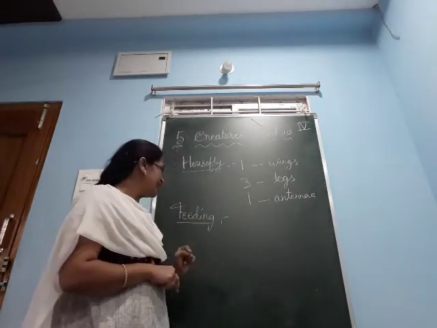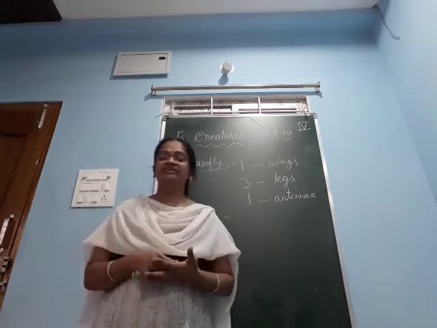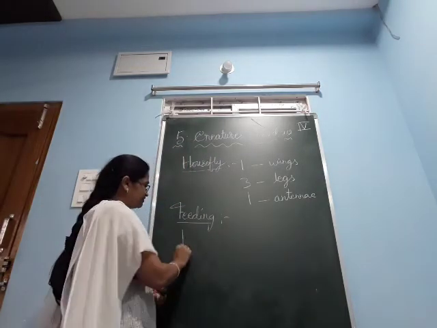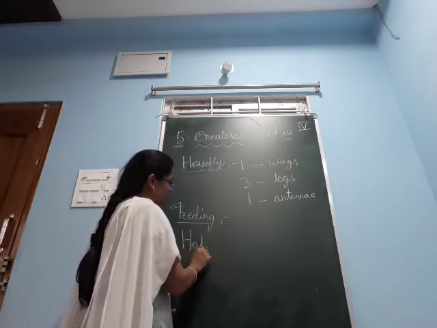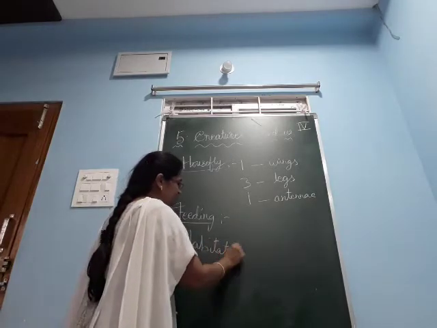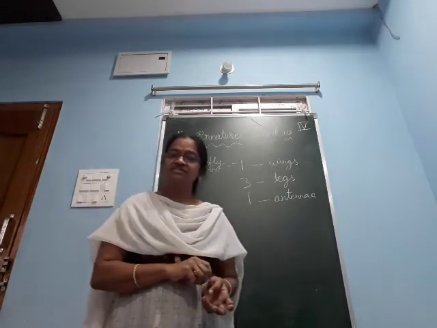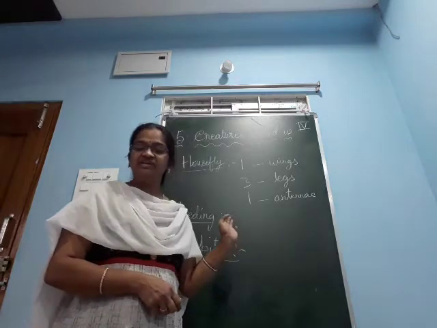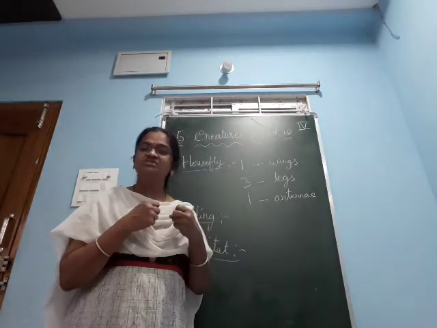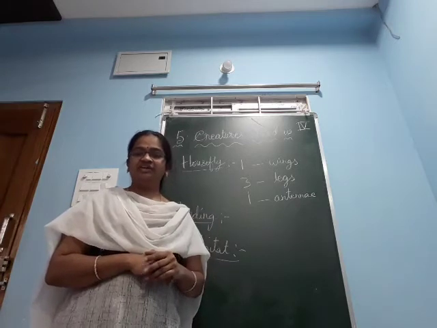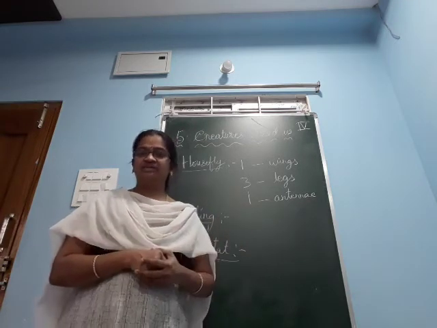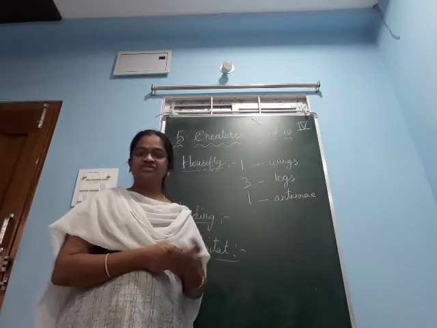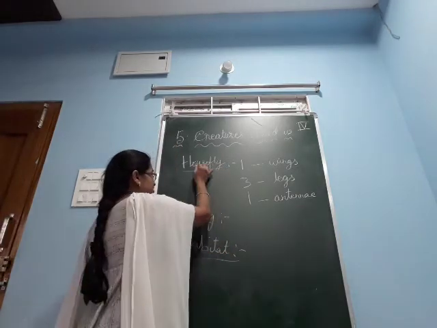Next, coming to the habitat. Habitat means where it is living, where it is present. What is the habitat of this housefly? Already you know this one. It is very simple and very common, which we see in our houses. It is present in almost all human habitations. Where humans live, there the houseflies will be. Where food is spoiled, there the housefly is. The name itself says house. These flies are mostly present in the house.